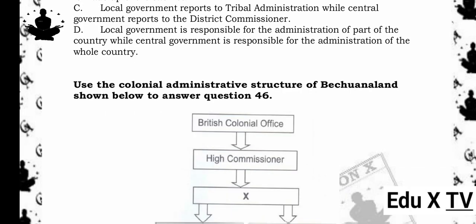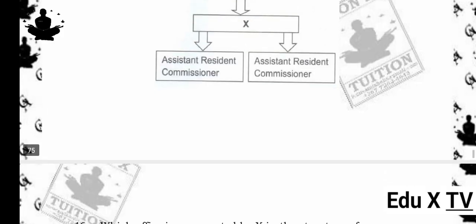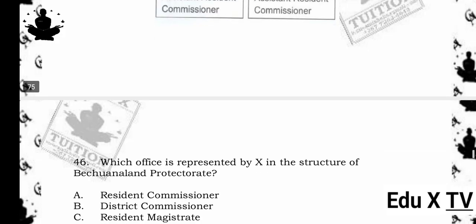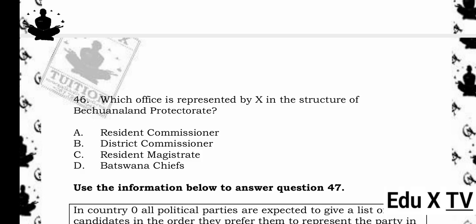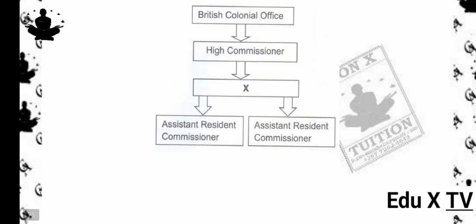Use the colonial administrative structure of Bechuanaland shown below to answer question 46. British Colonial Office. High Commissioner. X. Assistant Resident Commissioner. Assistant Resident Commissioner. 46. Which office is represented by X in the structure of Bechuanaland Protectorate? A. Resident Commissioner. B. District Commissioner. C. Resident Magistrate. D. Botswana Chiefs. The answer is B. District Commissioner. Reason being, the District Commissioner typically reports to the High Commissioner and oversees Assistant Resident Commissioners.